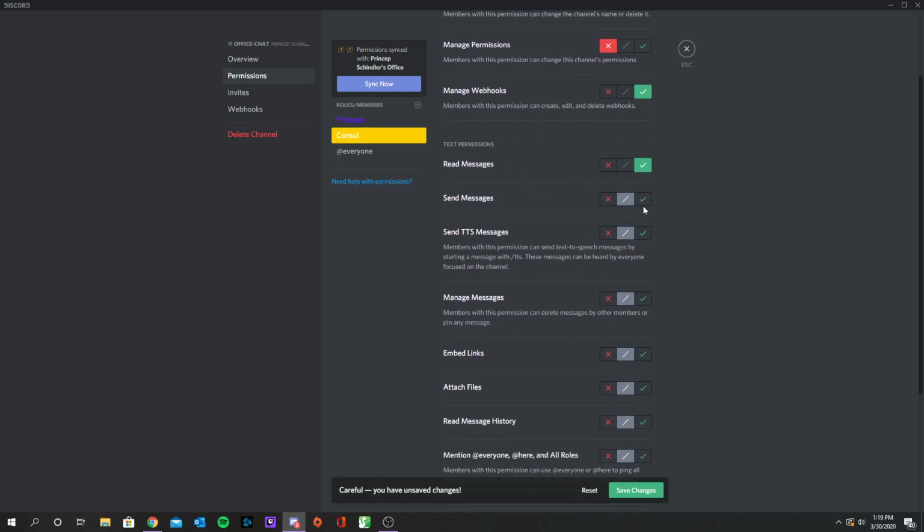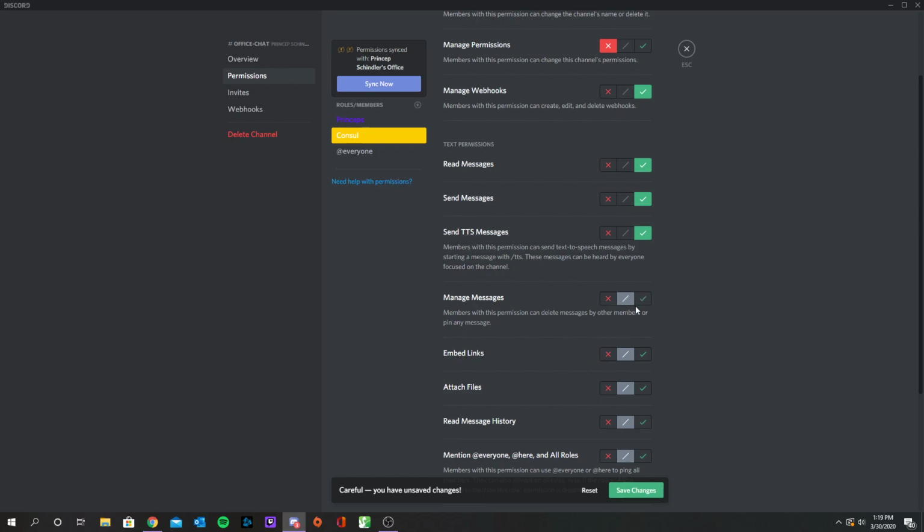He's allowed to read messages, send messages, unless you don't want him to read messages. You get? Cool. And these TTS messages are text to speech. That just means that somebody's using a voice typer. So instead of actually typing everything out, they're actually saying the words and they're typing as they go. This is something you can just enable with messages. So if you want them to be able to send messages, you can have them be able to send text to speech messages.